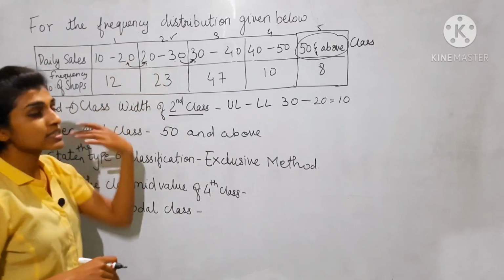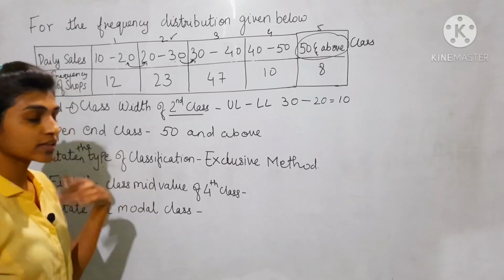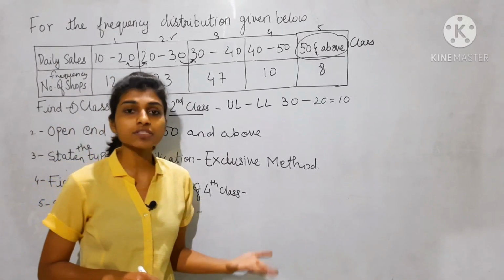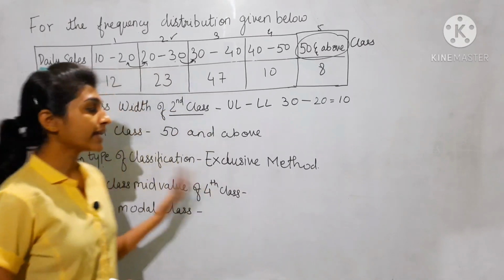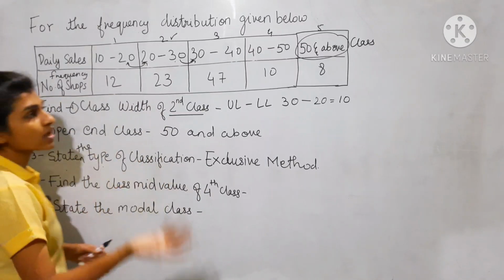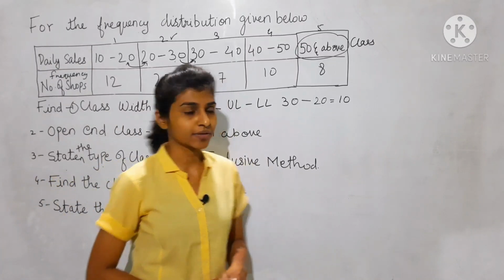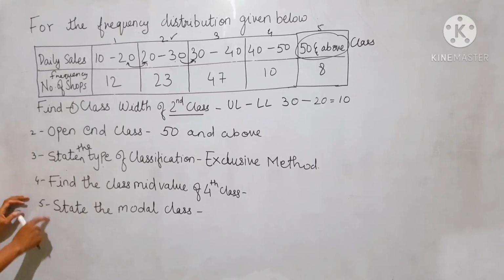Inclusive method means when the classes are not continuous. In short, when the classes are not continuous, it is inclusive. And exclusive method means when the classes are continuous, for your understanding.